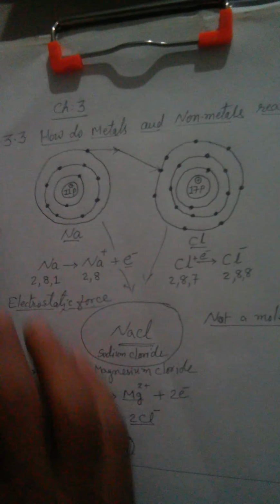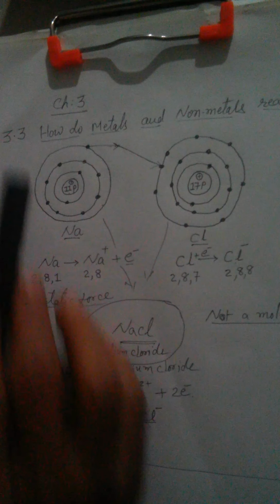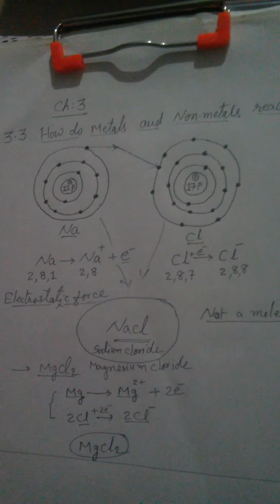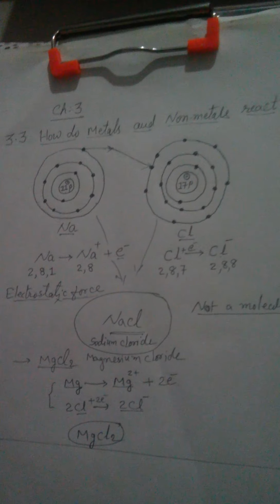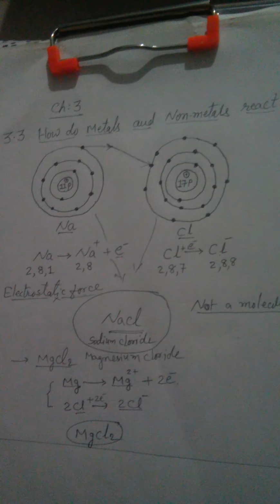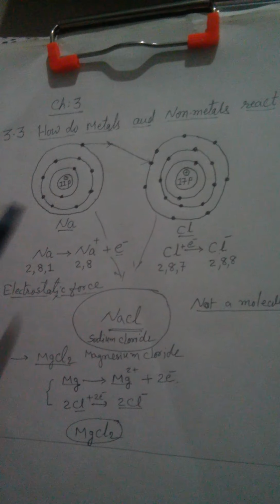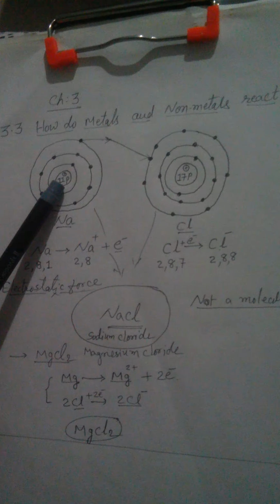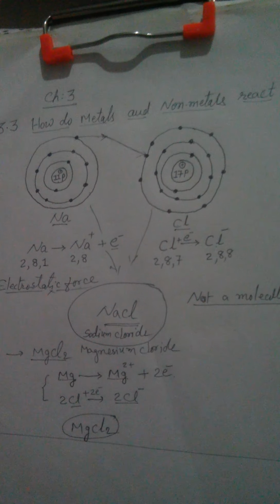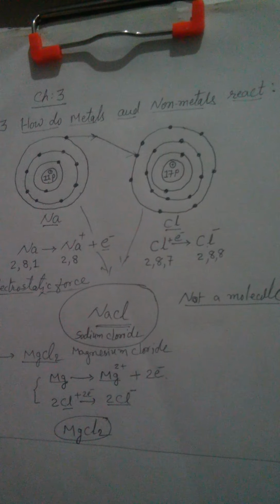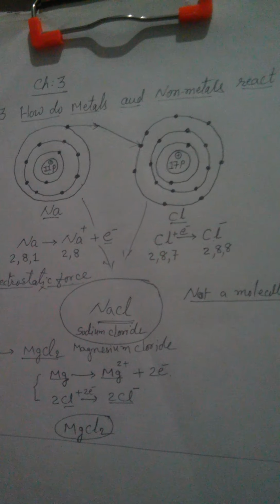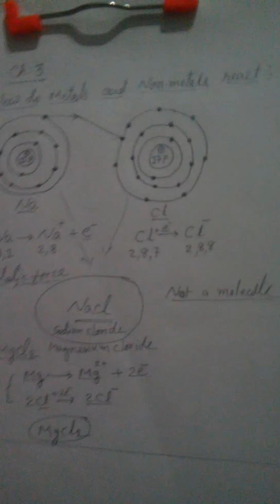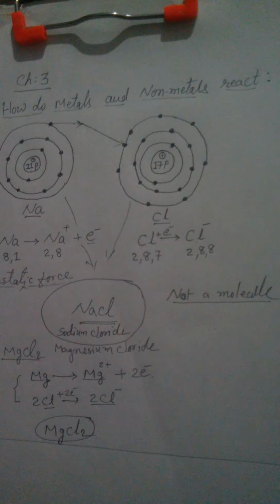Now we discuss topic number 3.3, how do metals and non-metals react. For that, consider sodium atom, which is a metal. There are 11 positively charged protons in the nucleus of sodium, and there are 11 negatively charged electrons which are arranged in different orbits. So sodium atom is electrically neutral.